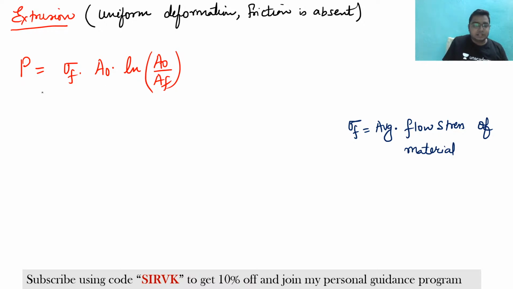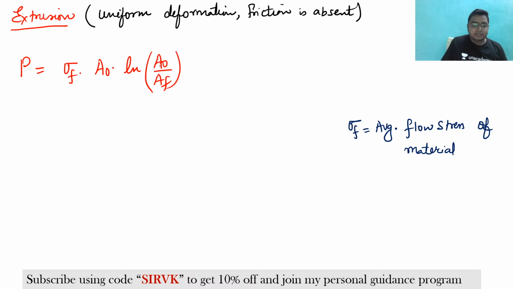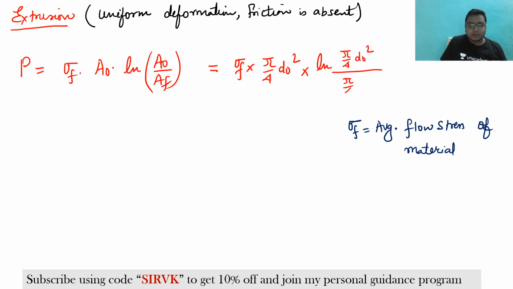And we have also seen that this A naught by AF can be written as sigma F, A naught will be pi by 4 d naught square, into ln of A naught by AF can be written here as pi by 4 d naught square by pi by 4 df square.